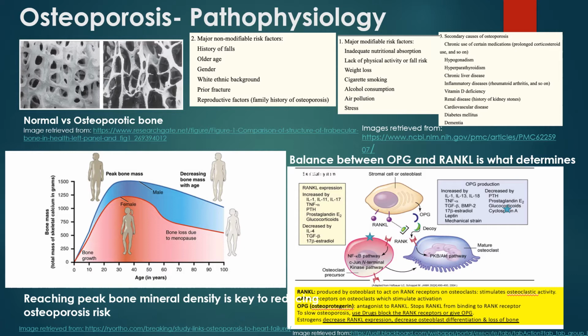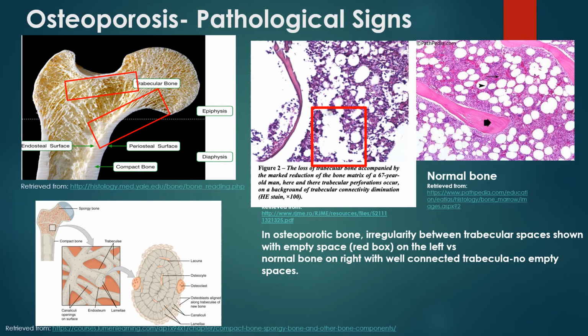In postmenopause, low estrogen causes reduced RANKL system inhibition. Pathological fractures of the inner bone, called the trabeculae, are very common in these patients. These are the affected areas that are thinned out and not contiguous, and these are the spaces that you can see in the stained micrograph that increase with disease progression.